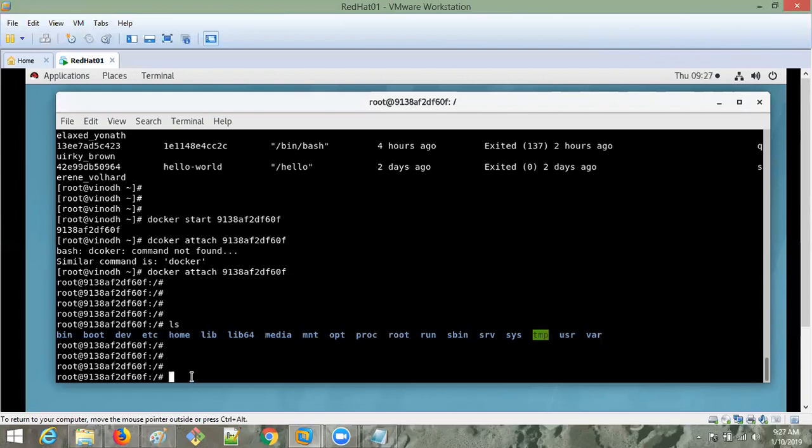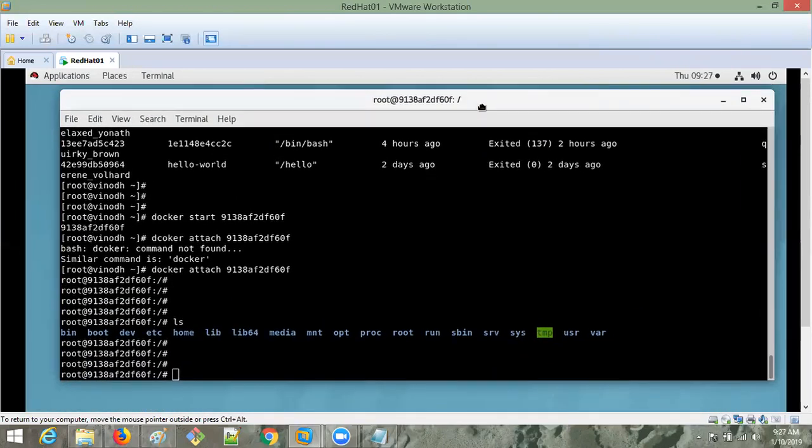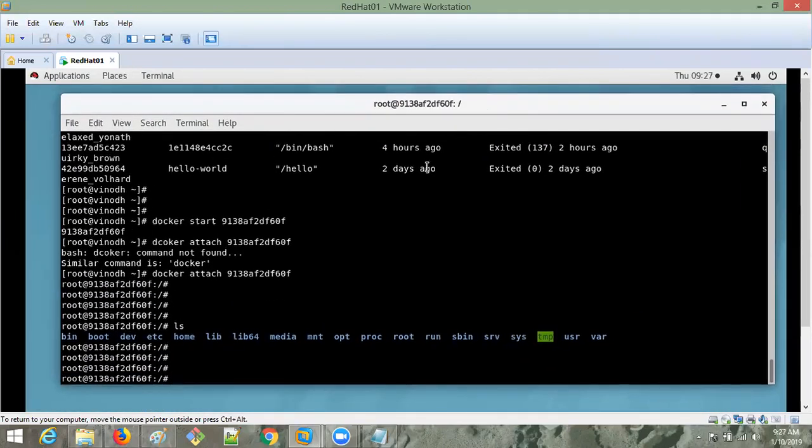See, this is my operating system, Red Hat. In this Red Hat, I installed Docker. In Docker, I am running one container. In that container, I have an image as the operating system Ubuntu. This is my Ubuntu operating system.